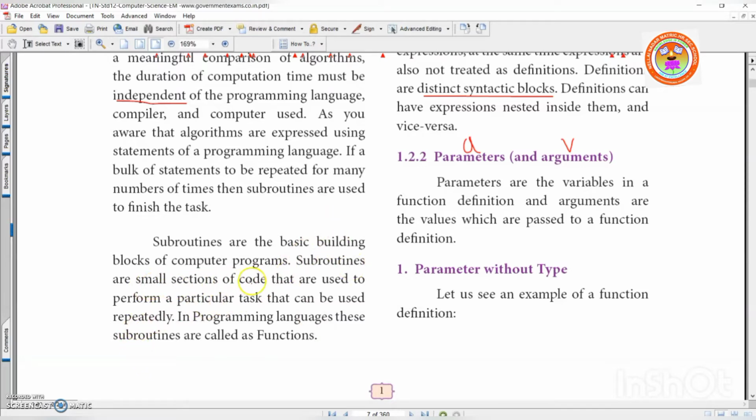Subroutines are a small section of code that are used to perform a particular task that can be used repeatedly. Already I told you. Suppose, for example, I want to calculate total and average for the entire class. You all know that total and average is common to the entire class. So what I will do? Right. Total, I will write a small subprogram. Average, I will write a small subprogram. And whenever I want, I can call. Is it clear? So, in a programming language, these subroutines are called as functions. These subroutines are called as function. Right? Shall I move to the next topic?